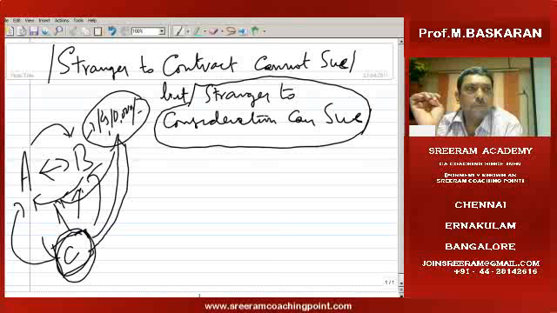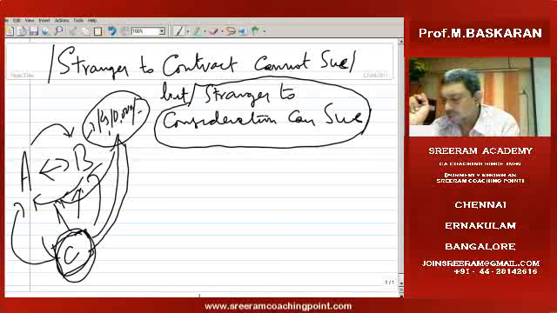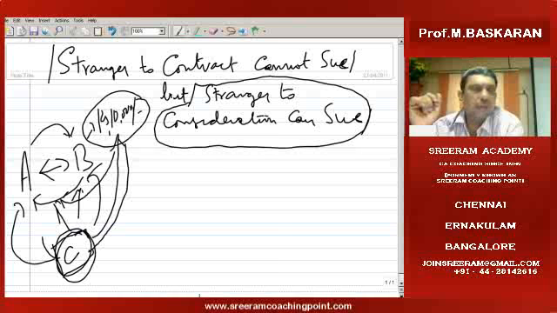For example, if there is a contract between A and B, in case of dispute between themselves, they can file a case against each other.